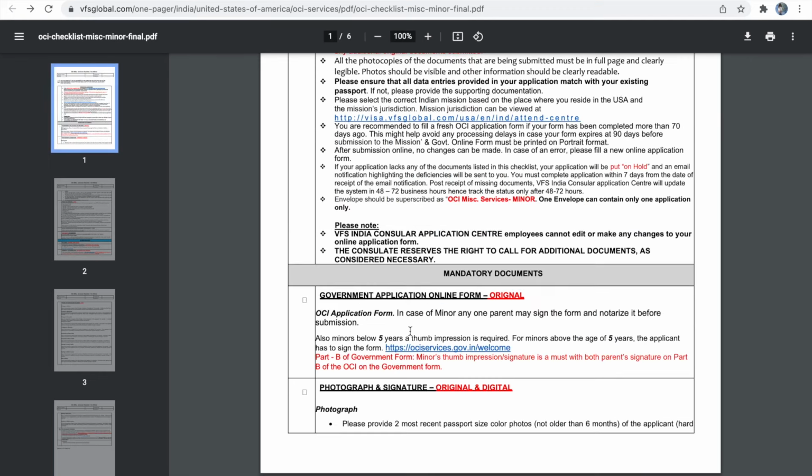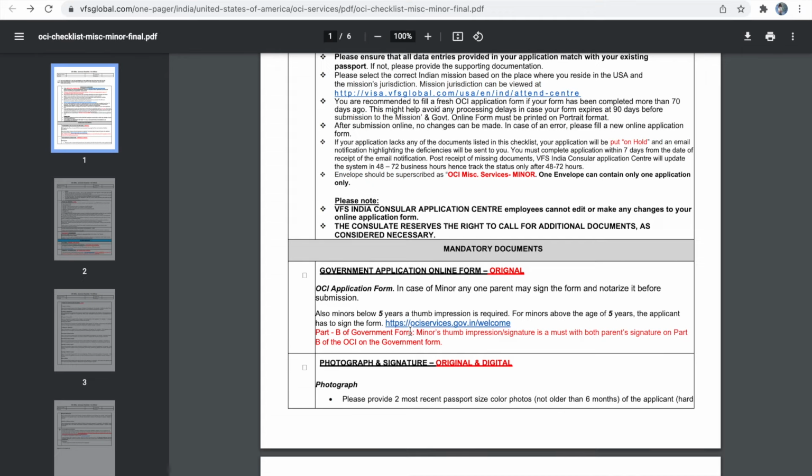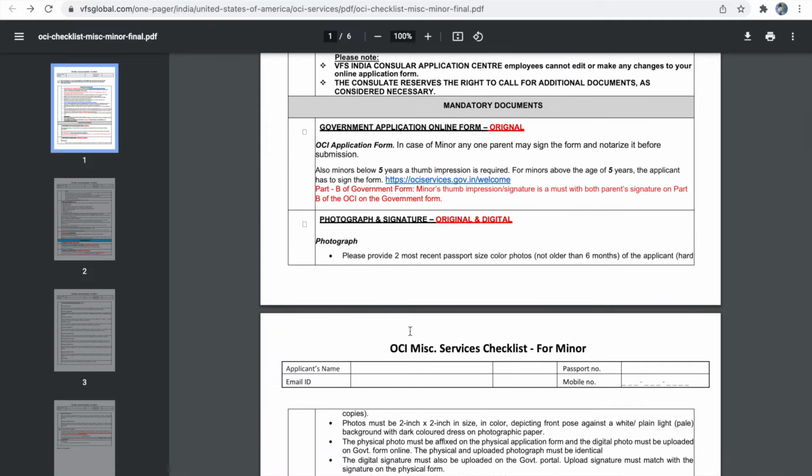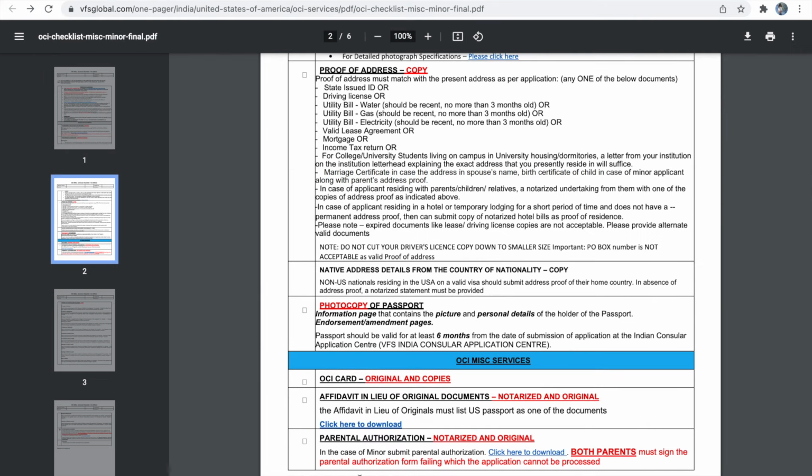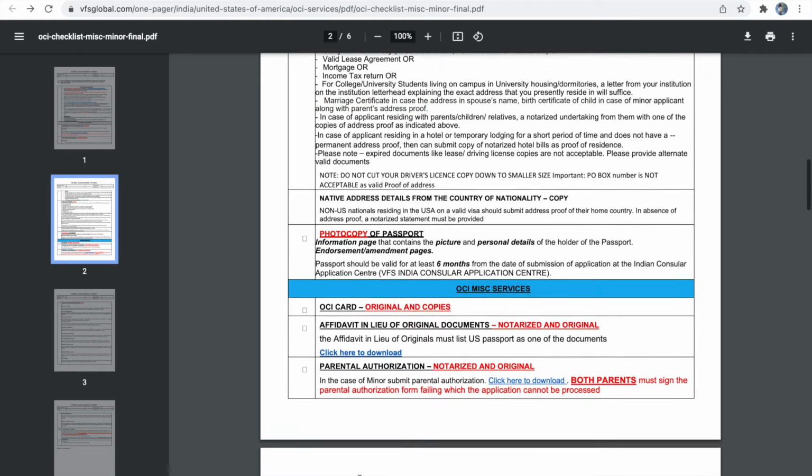So I'll repeat the list of documents again. First is your government application form, which has to be notarized. Second is a passport size photo. One has to be affixed on the application form and one has to be kept along with the package. Third is the address proof. Fourth is a photocopy of your current passport. Fifth is the OCA photocopy along with the original OCA card. Sixth is the affidavit in lieu of original. Seventh is the parental authorization form.